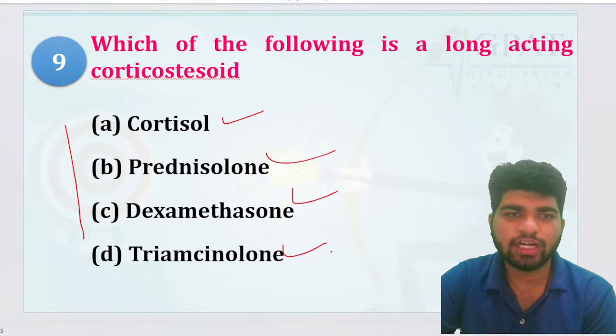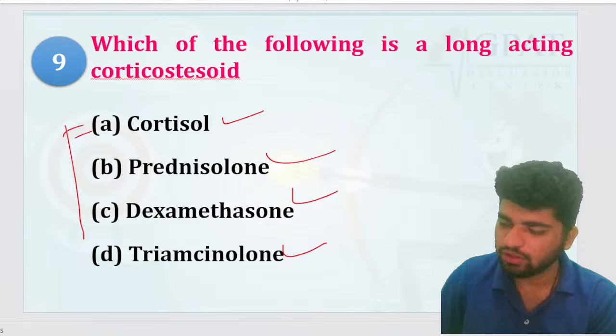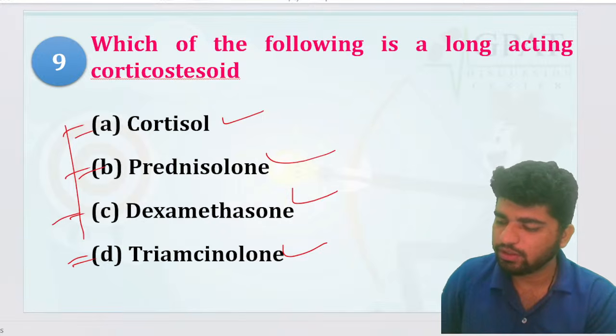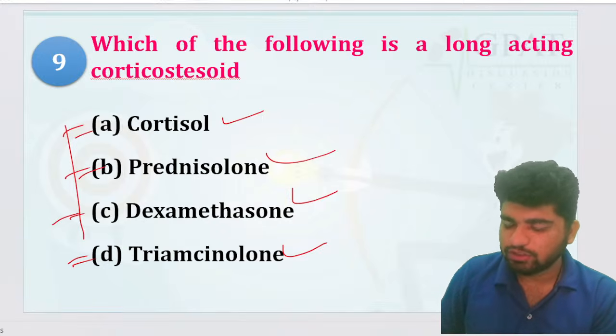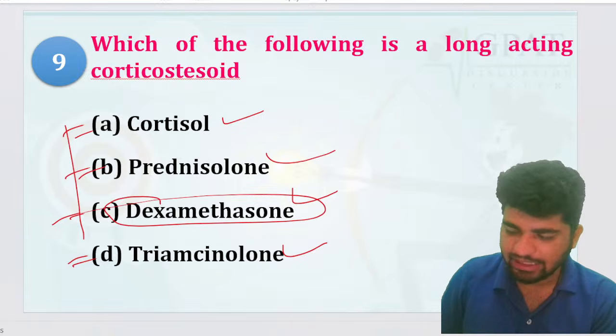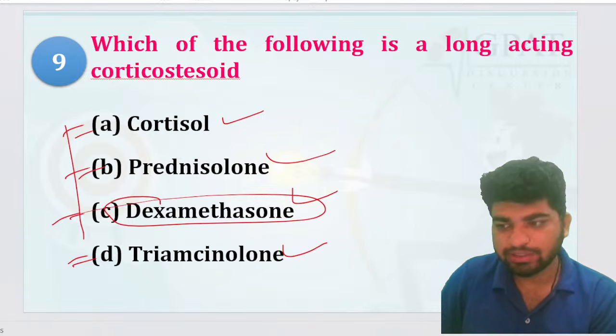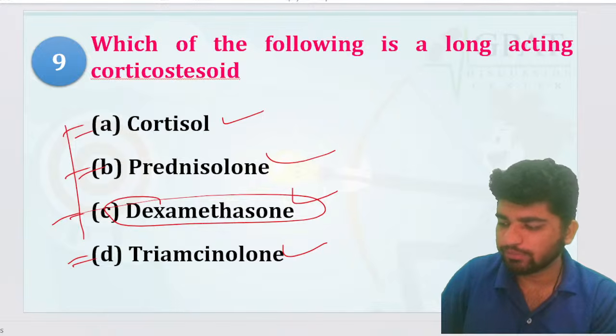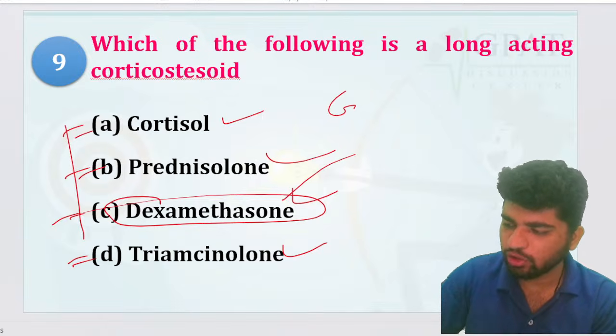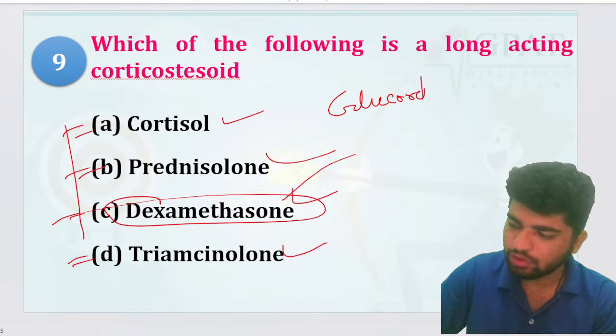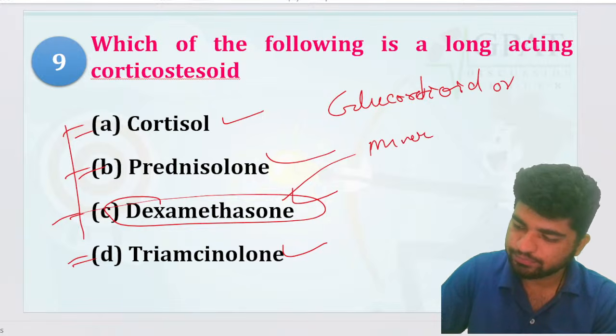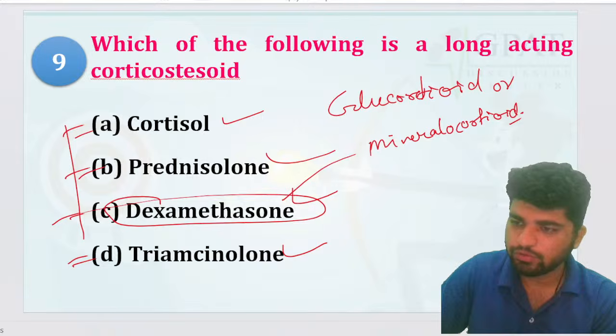Okay, now this one. Which of the following is a long-acting corticosteroid? Cortisol, prednisolone, dexamethasone or triamcinolone. That's your C, dexamethasone, right? Dexamethasone is a corticosteroid. So is it a glucocorticoid or mineralocorticoid?